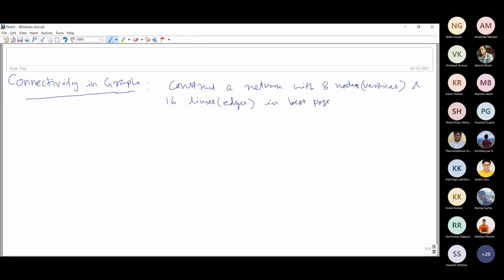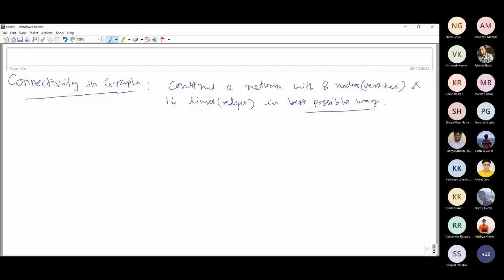So what do I mean by this best possible way? Suppose you are constructing a telephone network, or maybe a railway network, or a road network.